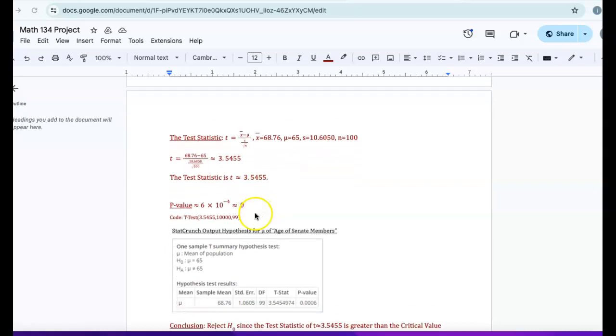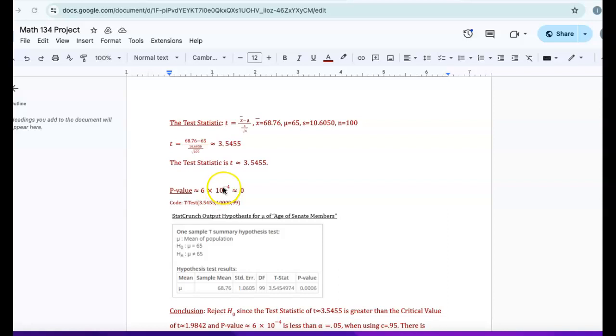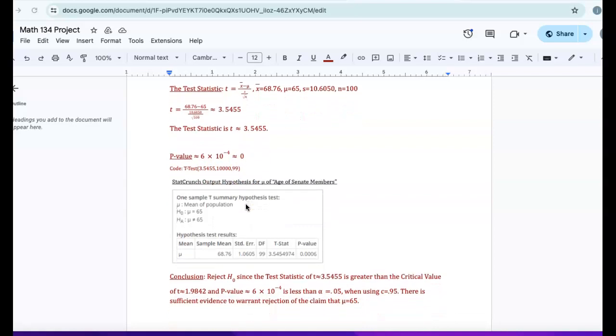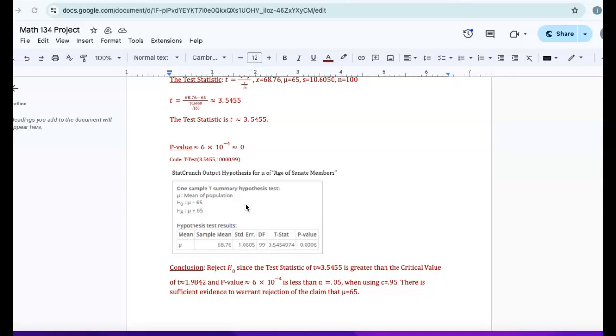So let's confirm with our p-value, which is 6 times 10 to the negative fourth, which is approximately 0. We did a t-test with our calculator, and then we have StatCrunch output for the hypothesis test, which confirms that our p-value is around 0. And so our conclusion is to reject H0, since the test statistic of t approximately 3.5455 is greater than the critical value of t approximately 1.9842, and our p-value is approximately 6 times 10 to the negative 4, which is about 0, and is less than alpha equals 0.05.